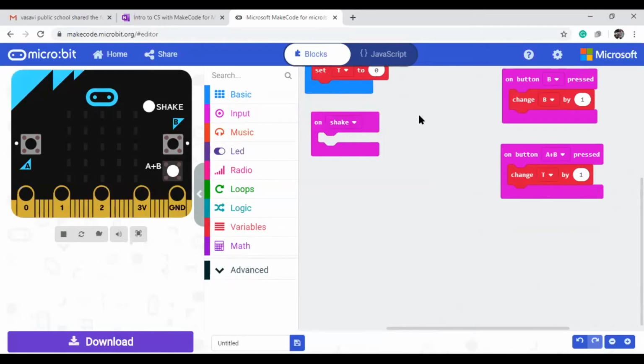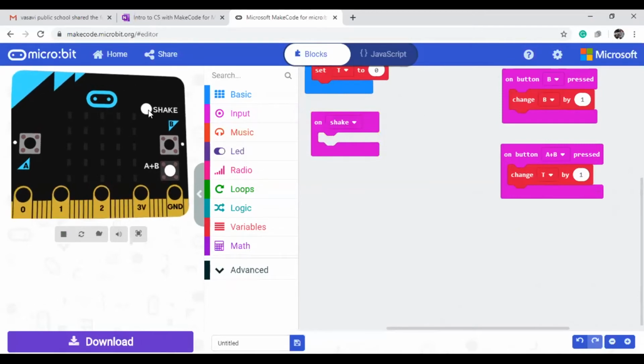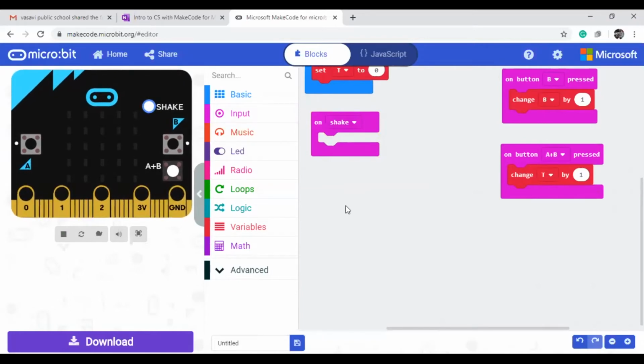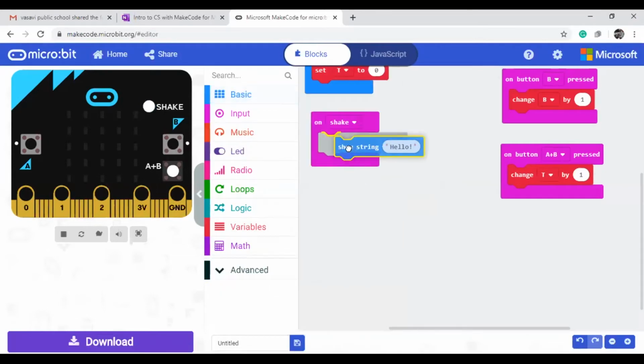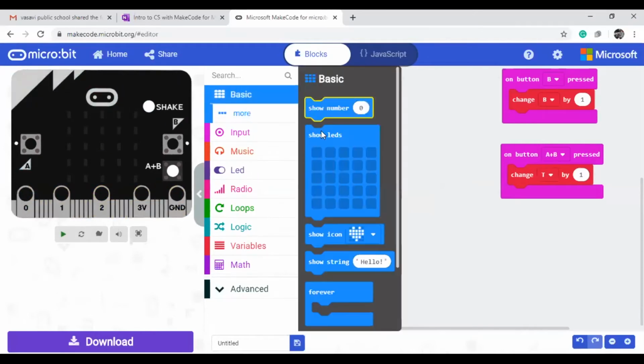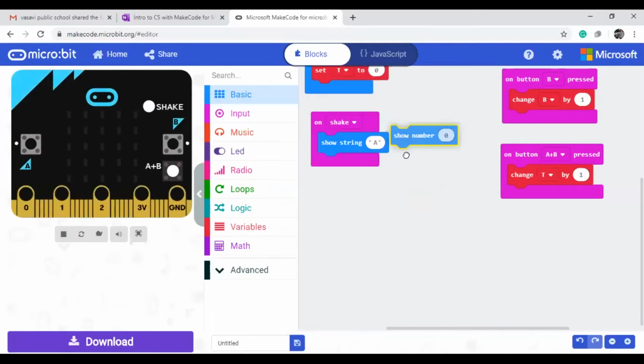How can we see the result in the virtual board? Here, if you click on this shake, then it will give some value. So now we need to see the result. How can we see the result? You can take the show string block. Suppose you want to see the A value, you can put it like this, A. The result is stored in A.